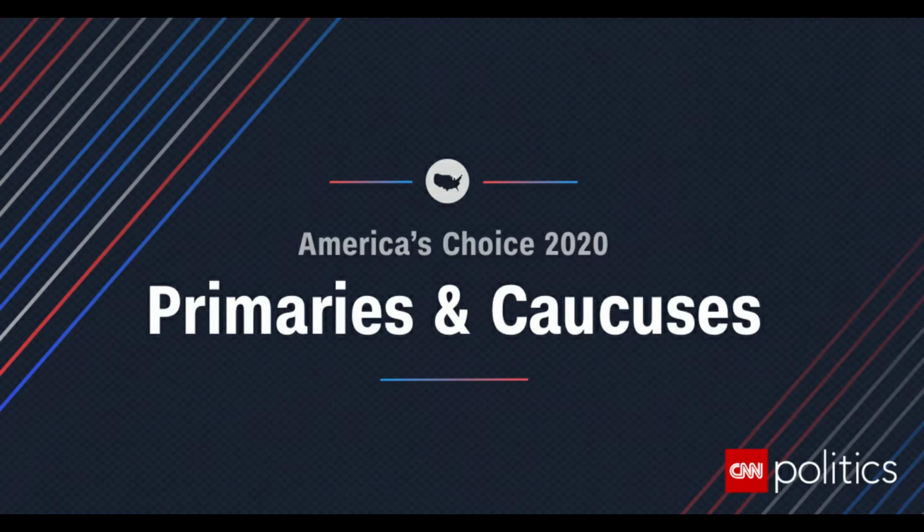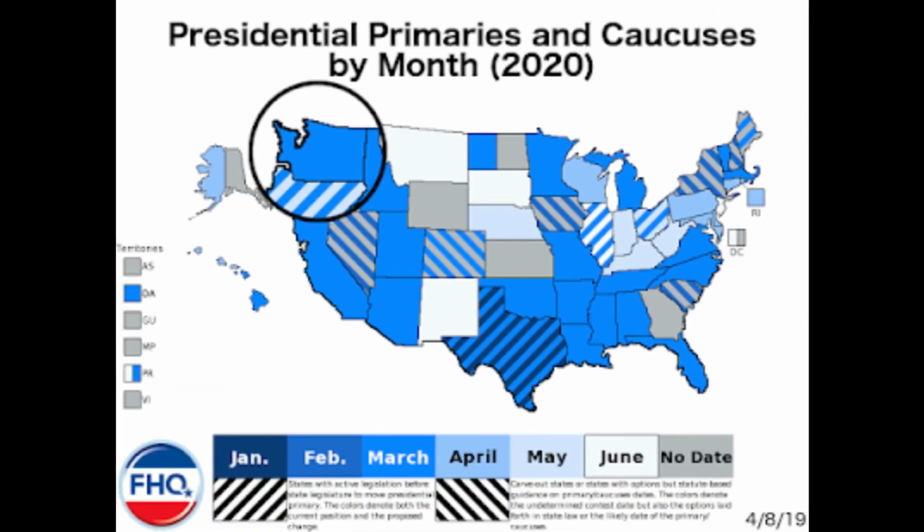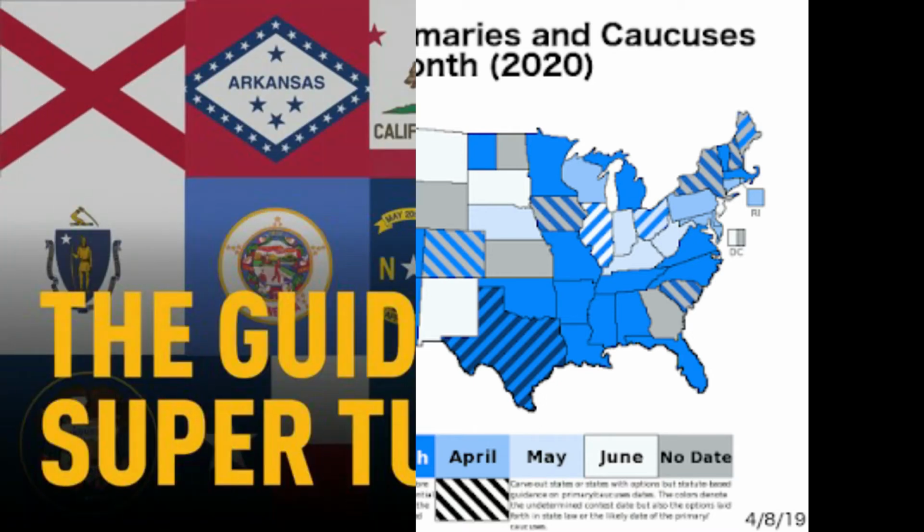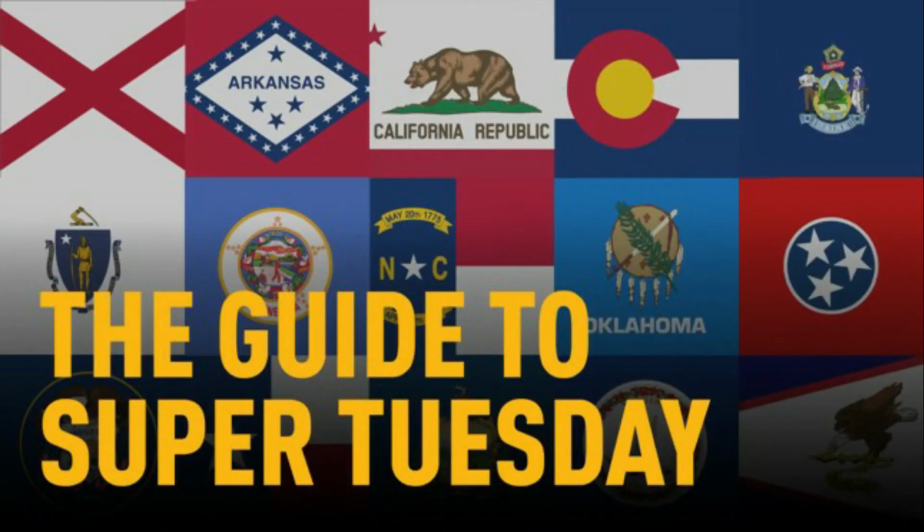But not all primaries are the same. A caucus is a local meeting where registered members of a political party in a city, town, or county gather to vote for their preferred party candidate and conduct other party business. Now I'm going to talk about Super Tuesday on March the 3rd, 2020. On Super Tuesday, the largest number of states have their primaries on the same day. The largest number of voters will make their presidential choices, and a large number of delegates is up for grabs.